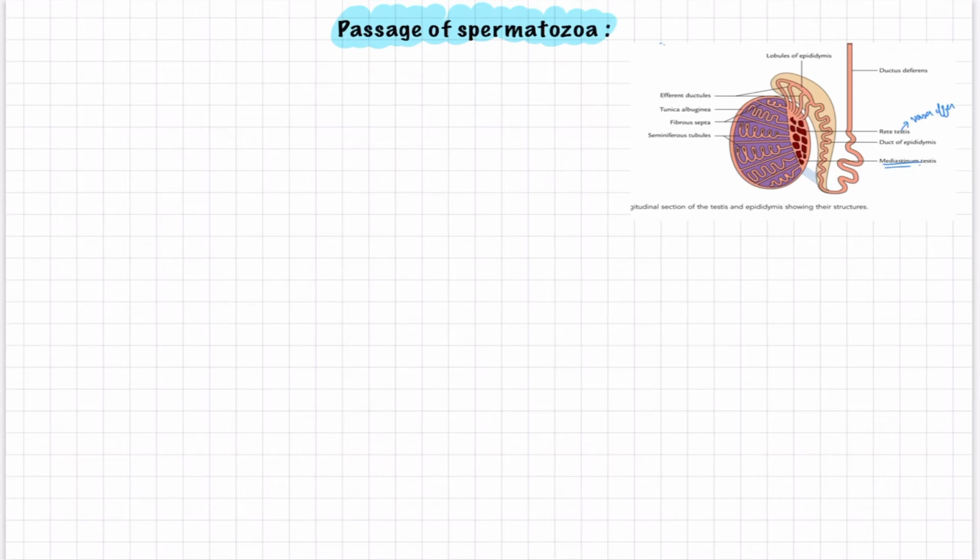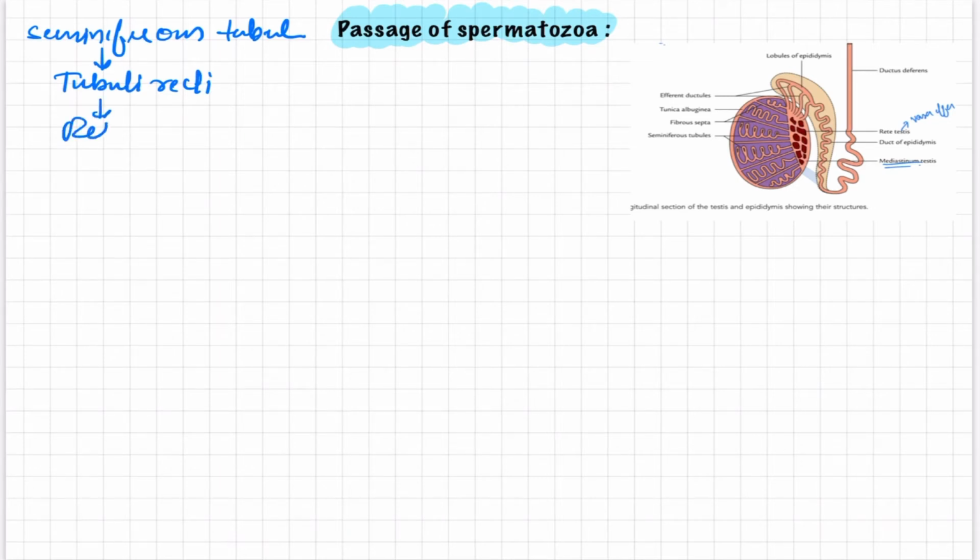As we know, the spermatozoa come from the seminiferous tubule by the process of spermatogenesis from the spermatogonium, that is, from the germinal epithelium. For details, watch another video. From here it comes into the tubuli recti, then the rete testis, and after the rete testis it goes into the vasa efferentia.